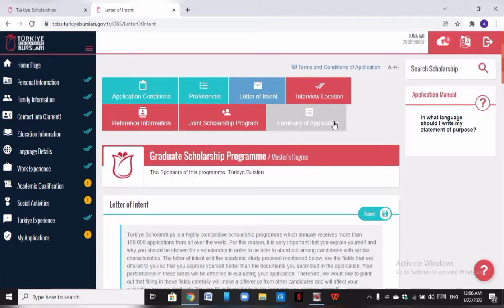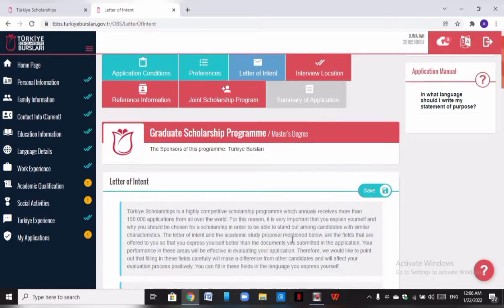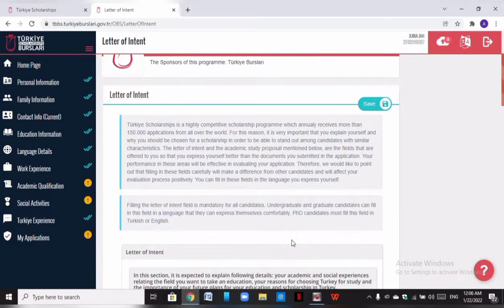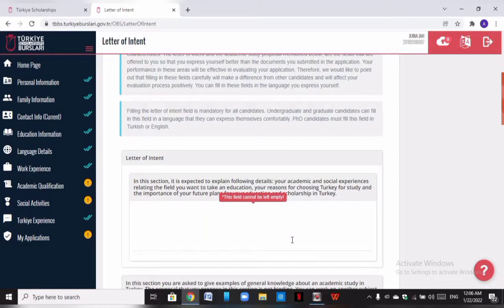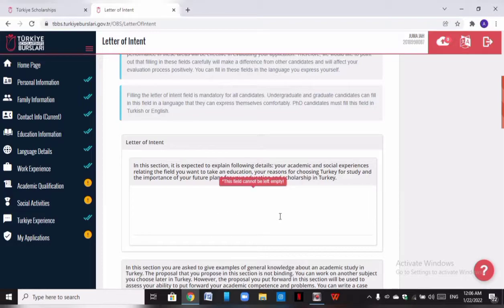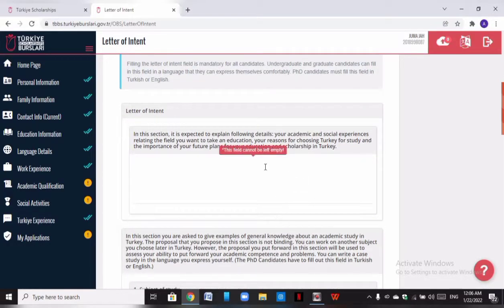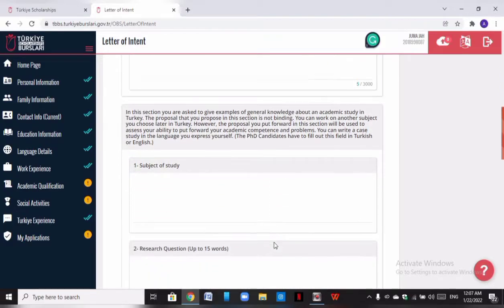This is one of the most important aspects of your application. I've made videos on this, on how you can make your letter of intent, and how you can write your research proposal. If you have seen the videos or check the videos on the channel, they might be of relevance to you. So if you've already written your letter of intent, you just go to your computer, you click on it, then you copy, then you paste it here. Then you move to the next section.